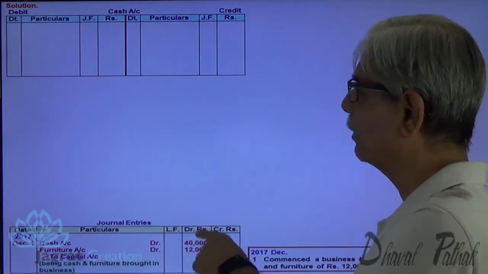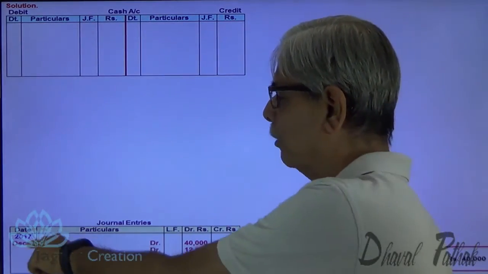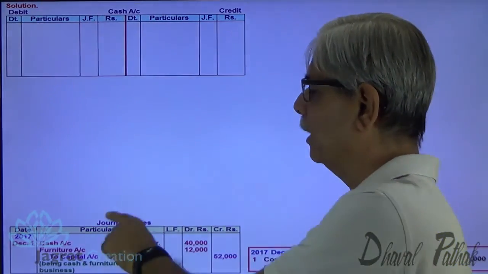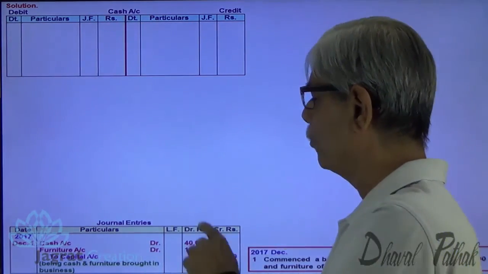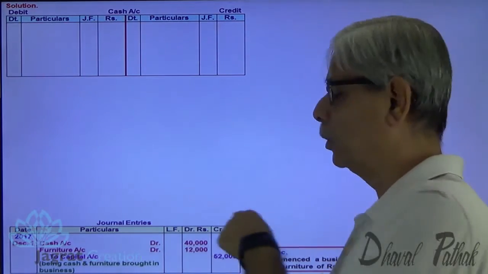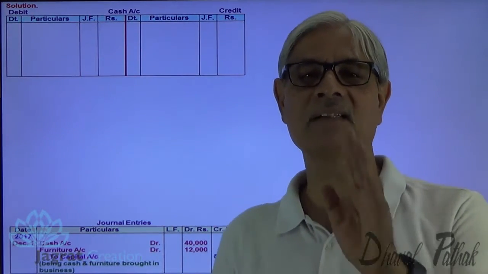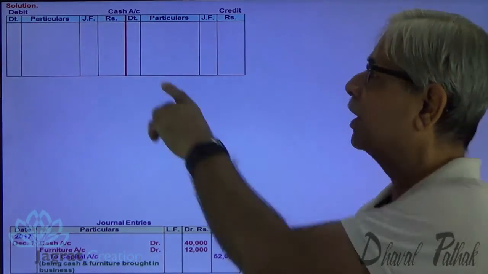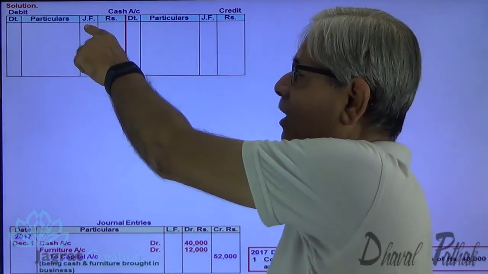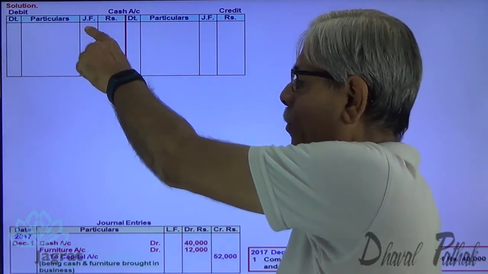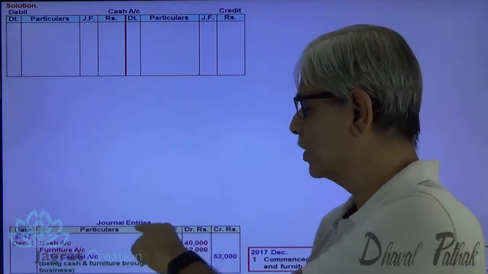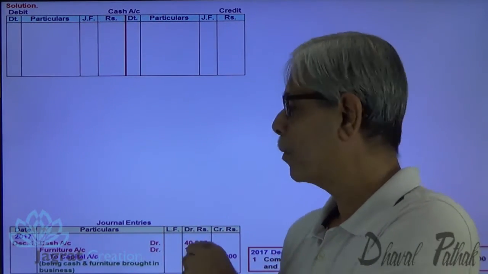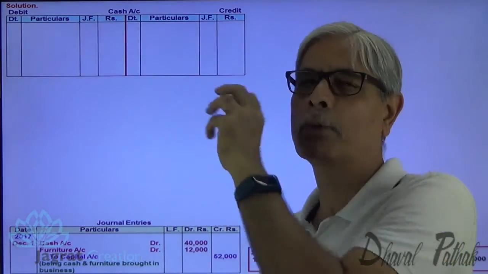So you are required to write 40,000 in the amount column, 1st December in the date column. In particulars, you have to write the opposite account name, to capital account. This journal folio and ledger folio shows the correspondence number. So here if you write journal folio number 1, then this journal entry is prepared. The page number of this journal entry is page number 1. And this ledger page is also, suppose, 2.